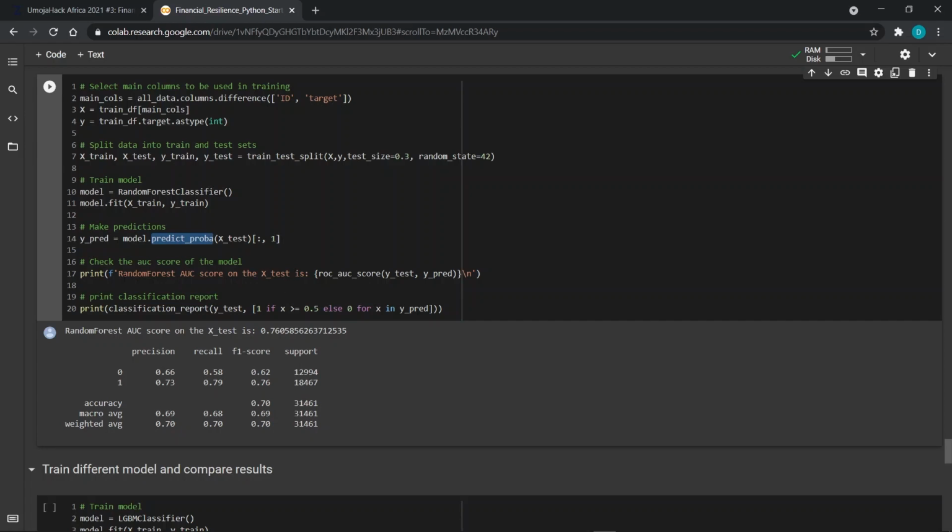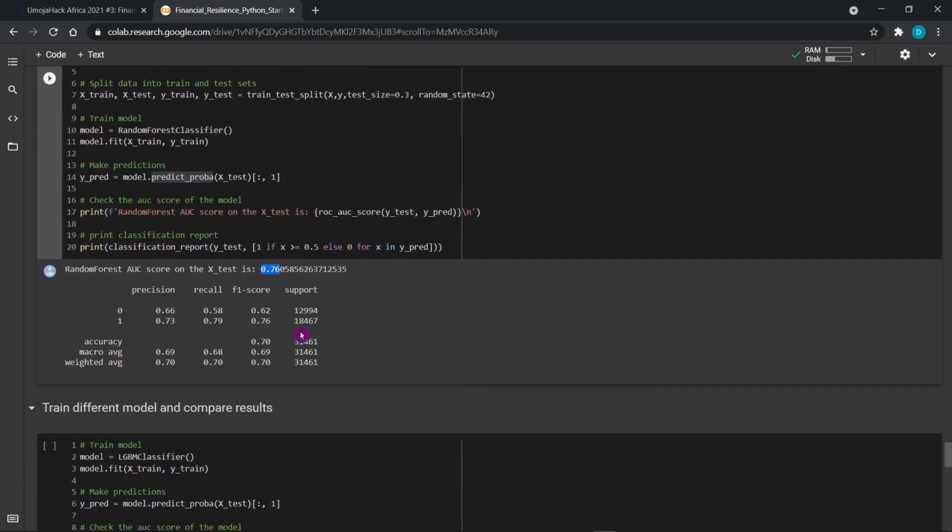After training our model and predicting on the test dataset, you can see that we get an area under curve of around 0.76. We can also go ahead and print the classification report, which can tell you the accuracy of the model. In this case, it's 70%. And then the precision, the recall, the F1 score, you can also check that.